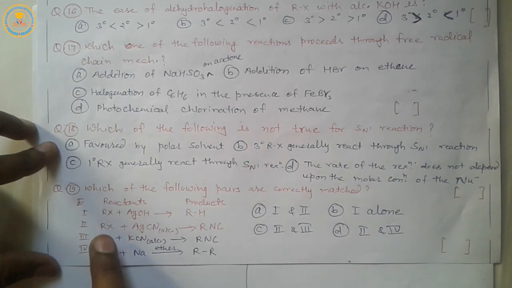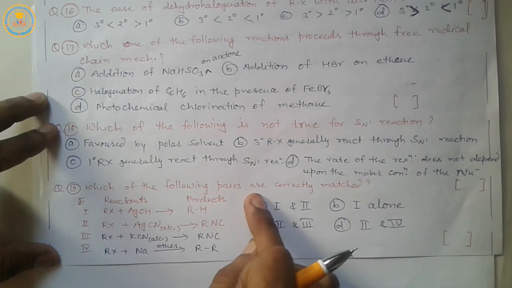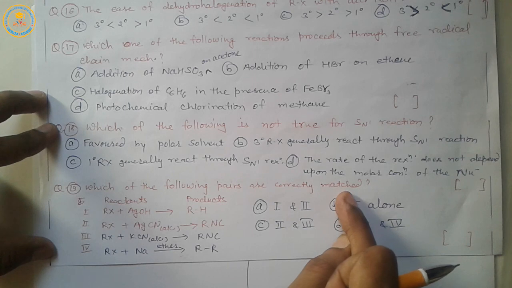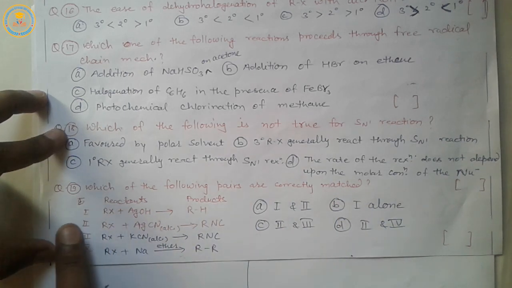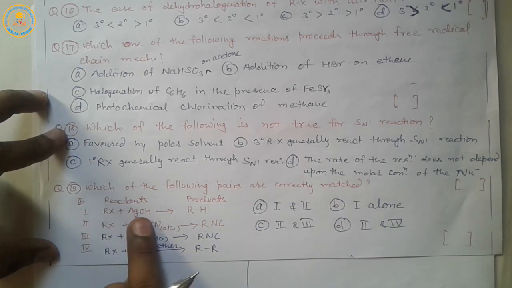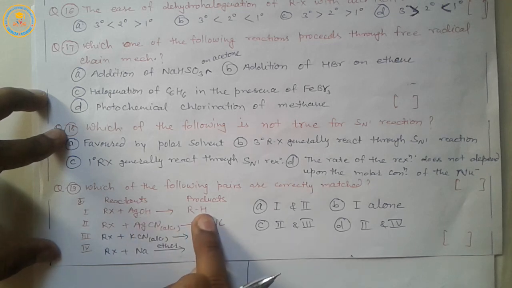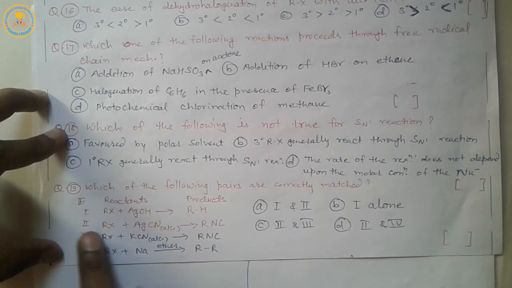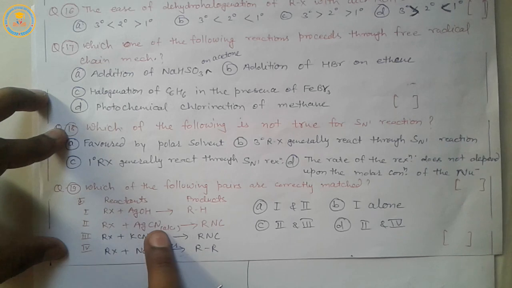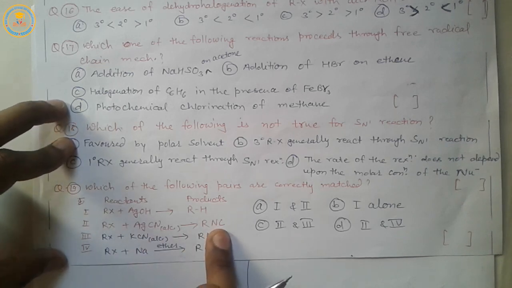Question 19, second last. Which of the following pairs are correctly matched? Reactant and products. First is RX plus AgOH, then alkane is formed. Second is alkyl halide reacting with alcoholic AgCN, then alkyl isocyanide is formed.